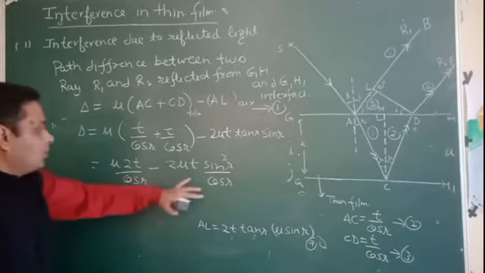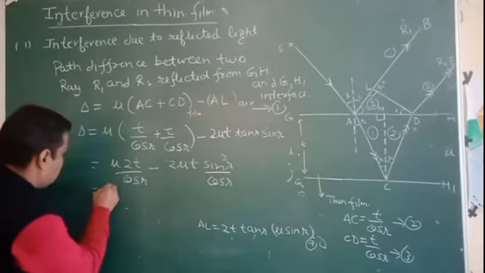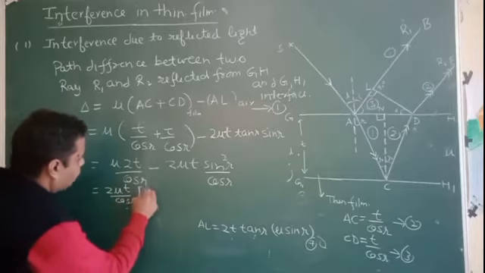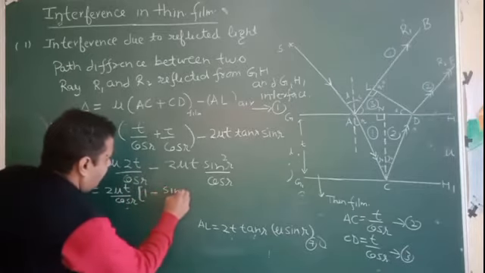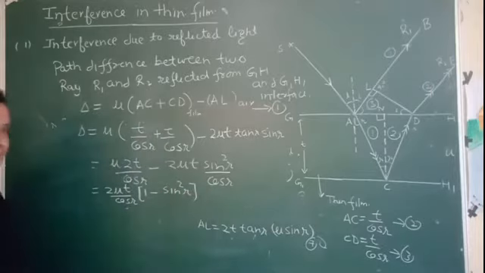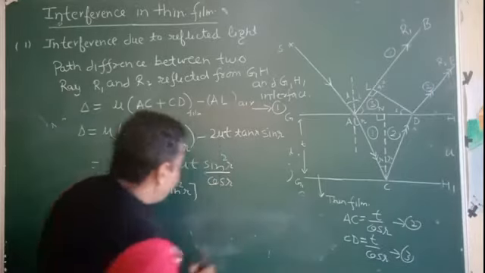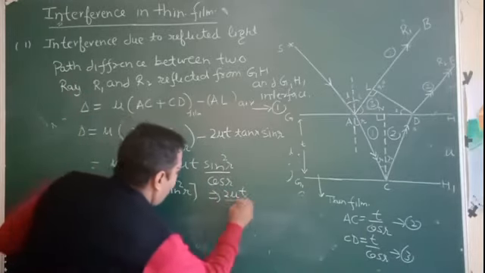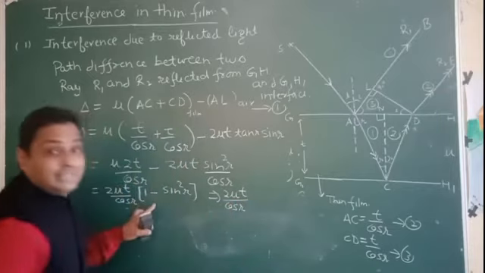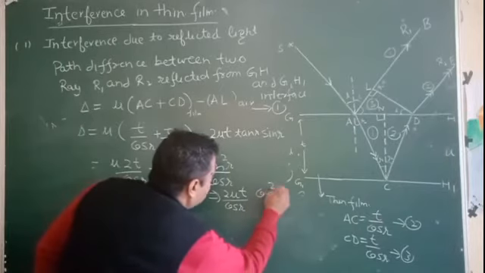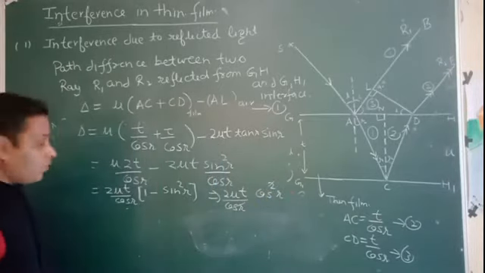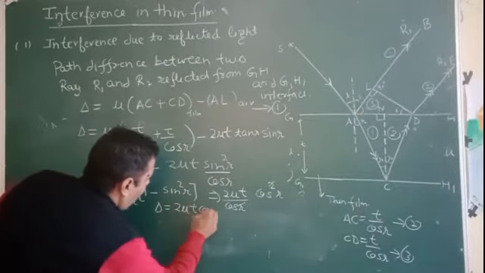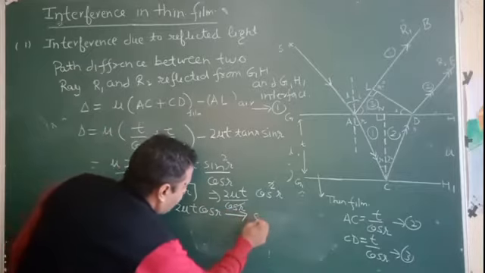Now the common factor is 2 mu T upon cos r, times 1 minus sin square r, and 1 minus sin square r means cos square r. So cancelling, the total path difference is 2 mu T cos r. That is equation number 8.